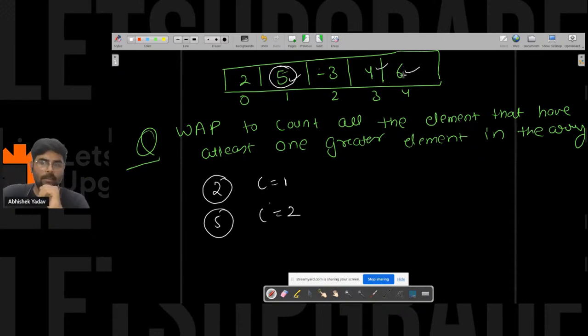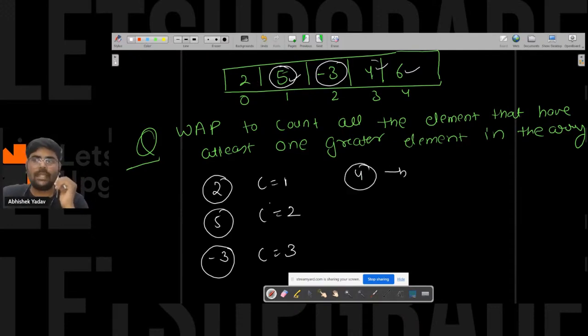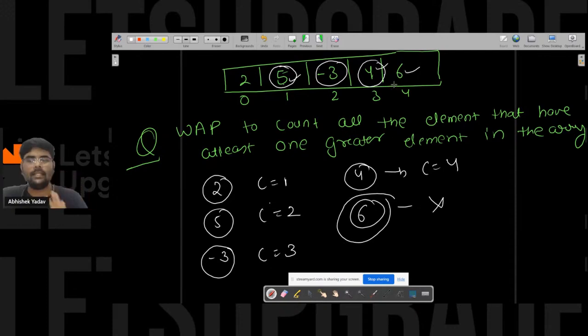After that, -3, yes, we can count -3, because there are elements present in the array that are greater than -3. After that, 4, yes, we can count 4 because 5 and 6 are present in the array that are greater than 4. After that, 6, we can't include 6 because there is no element present in the array that is greater than 6.